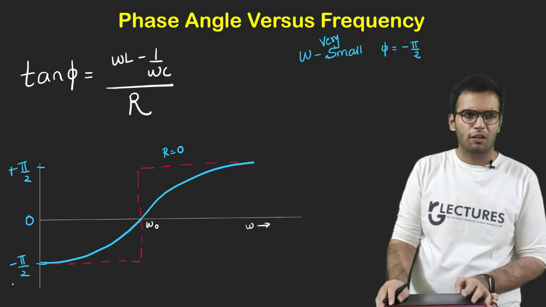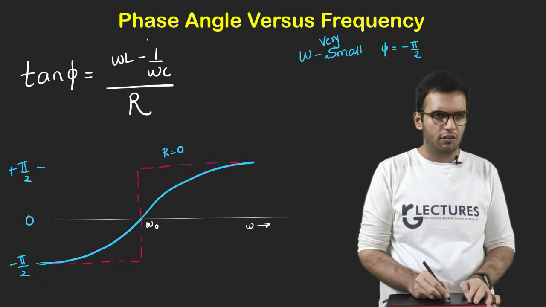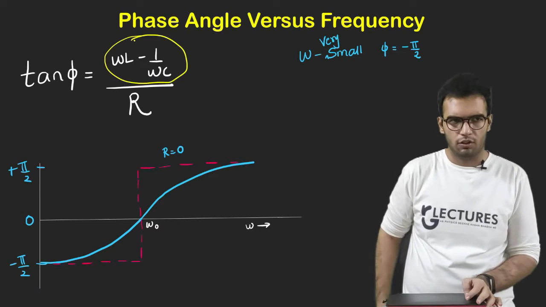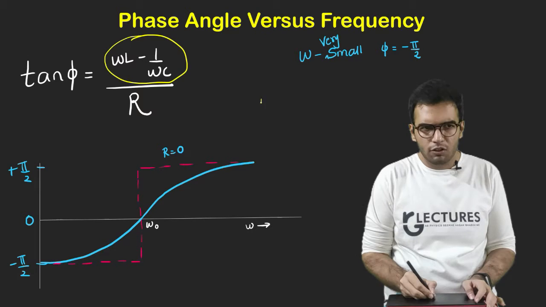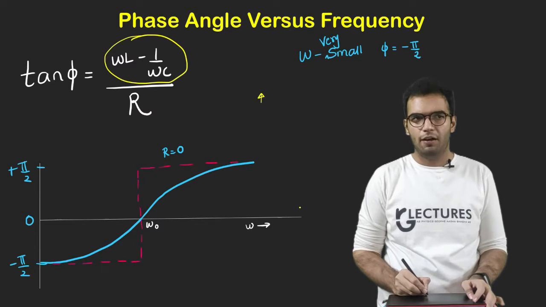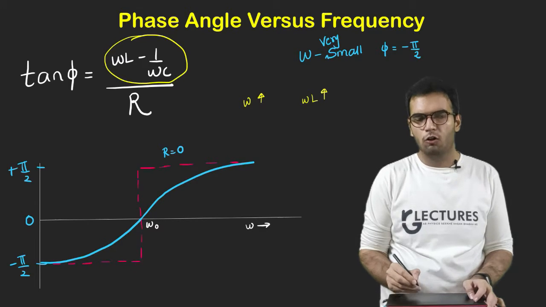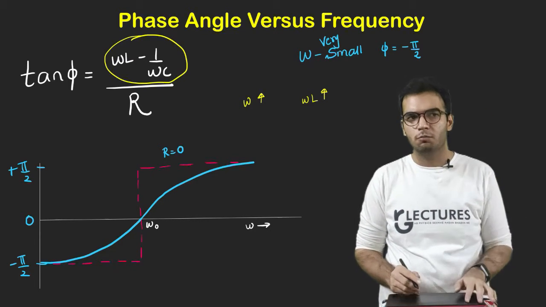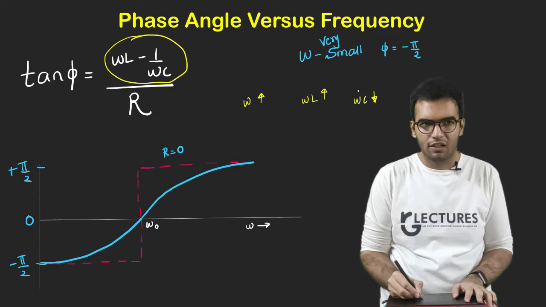Then there is a term called phase angle versus frequency. So this is the phase angle. Now there is a relation between omega L and omega C. Suppose I increase the omega. My omega L term will also increase because it is in the numerator. But if you look closely, my omega C term will decrease.